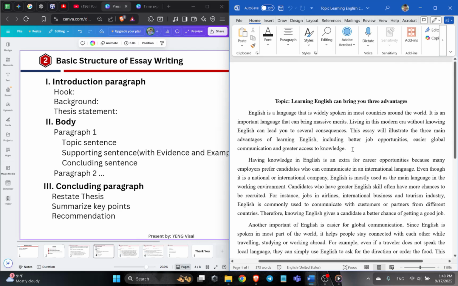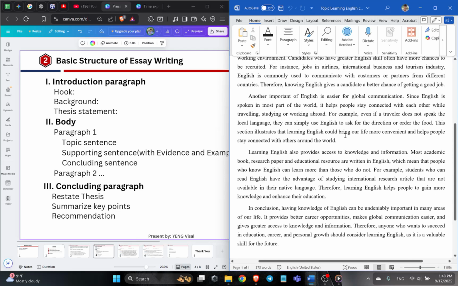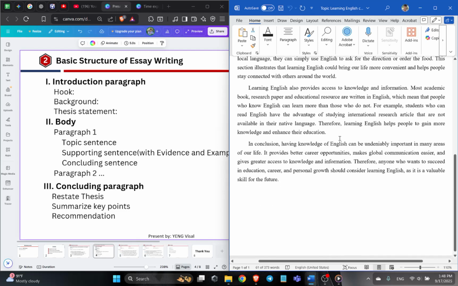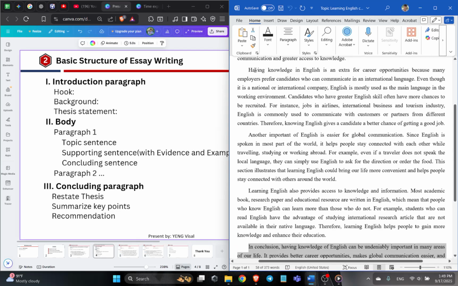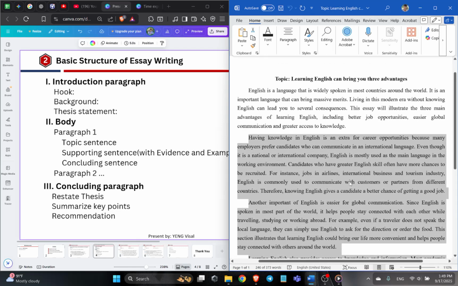Here is the essay that I have written. The topic is learning English can bring you three advantages. So here is the whole essay, and we can see that the first paragraph is the introduction paragraph, and the last one is the concluding paragraph. So we can see that the essay has three paragraphs in the body that go deeper into the introduction paragraph.